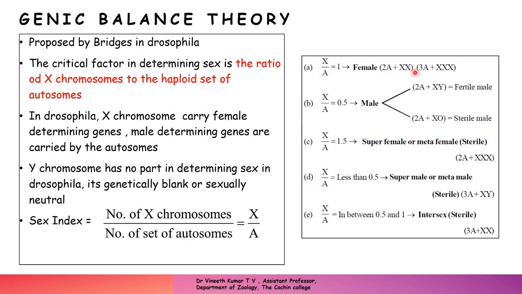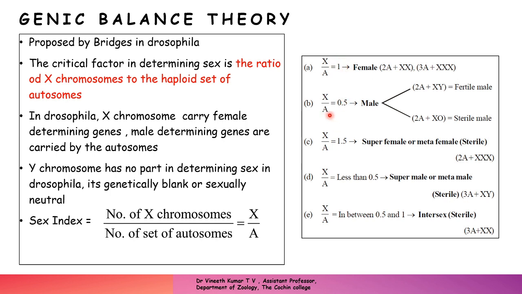In these two cases, you can see you have 2 X chromosomes with a haploid number of 2, and here the haploid number is 3. Even though there are more X chromosomes, you can see that the sex index ratio is 1, that is 3 by 3 and 2 by 2. The ratio will be 1, and that will be a normal fertile female. Even though there are more X chromosomes here, considering the sex index, if it is 1, this is a normal fertile female.